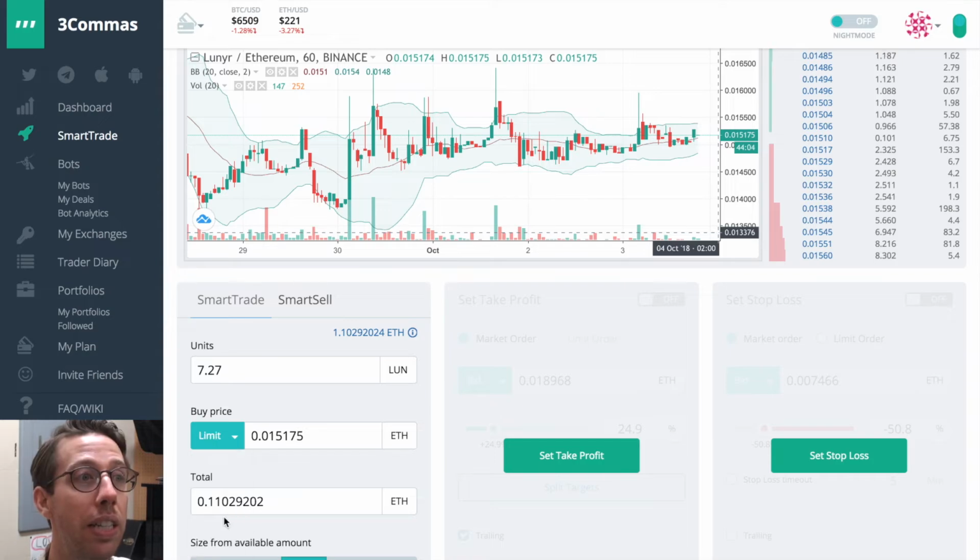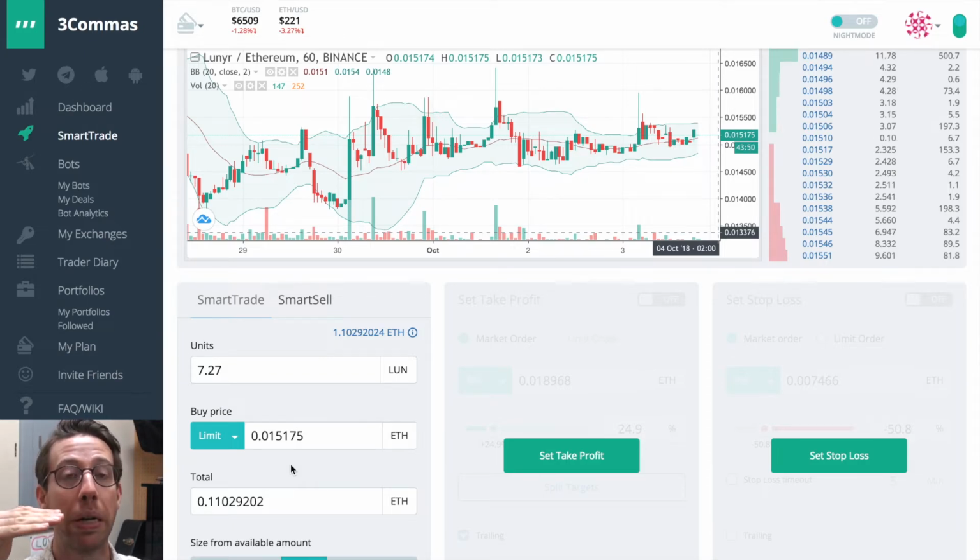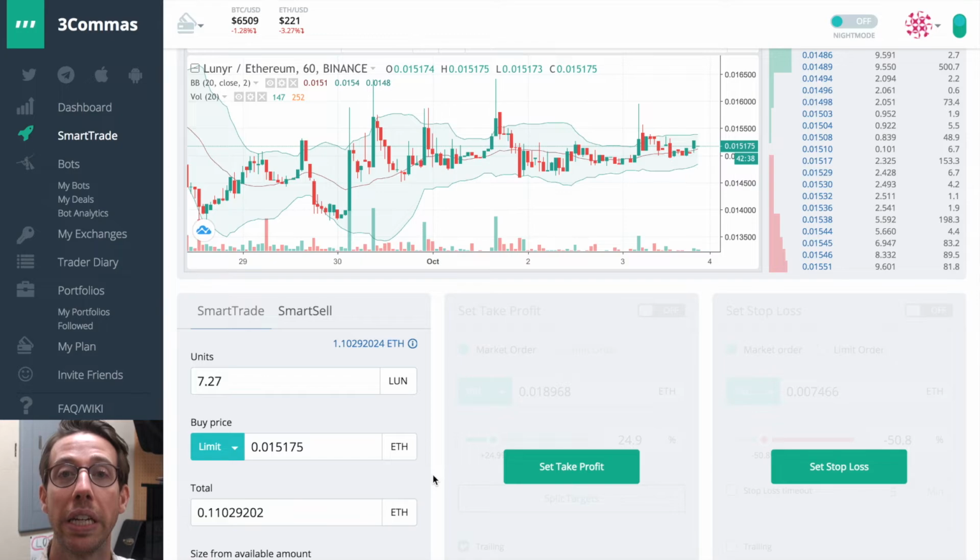The next one is limit. The difference now when we look at a limit order is that we are posting a request to buy Lunar at 15,175. And no matter how big or small our order is, we are not moving. There are instances when you're using a limit buy that your order might not be filled completely, but that doesn't mean that you didn't buy anything.